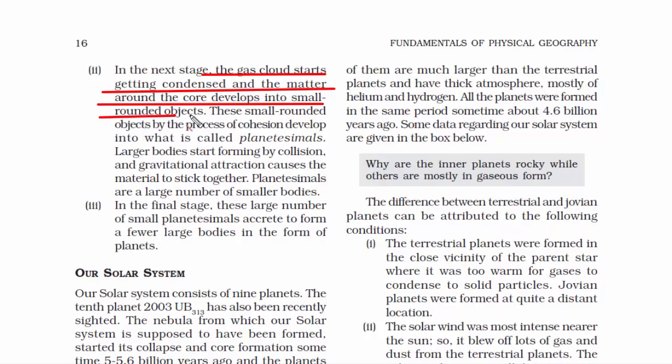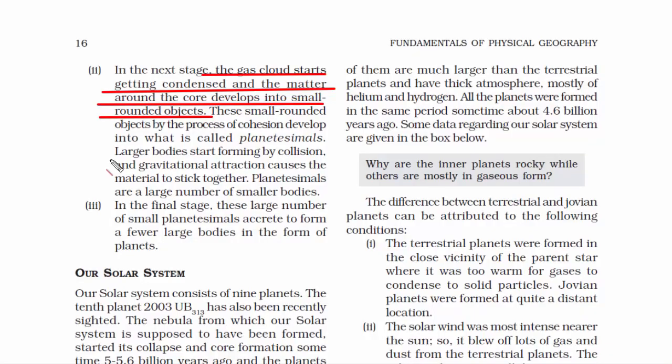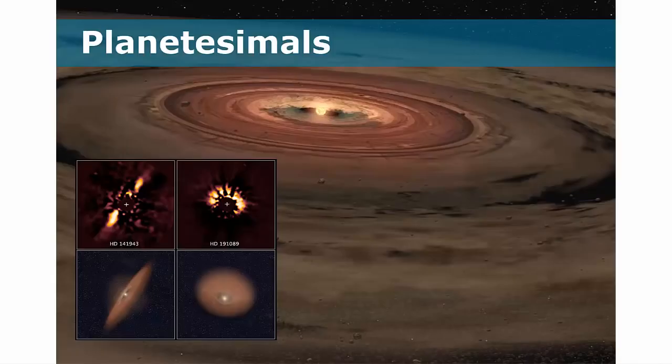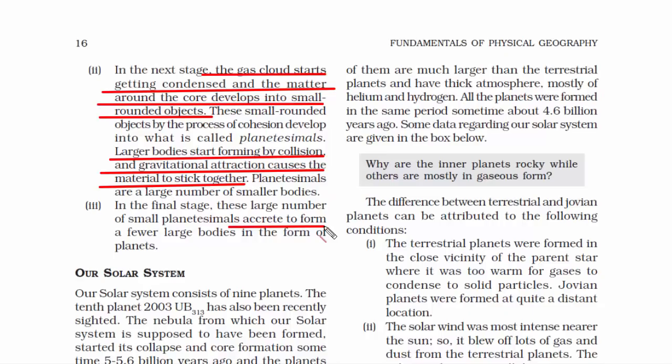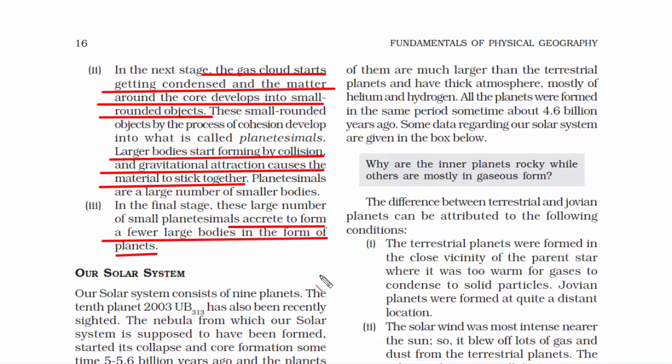Then in the next stage, the gas cloud starts getting condensed, meaning it gets very concentrated. Due to this phenomenon, the matter around the core develops into small rounded objects. Then after time, these small objects, by the process of cohesion, meaning they form a group of sorts, develop into what are called planetesimals. So you see, most of the things happen because of collision and gravitational attraction. Because of these phenomena, the materials stick together, and that's what makes this large number of small bodies.